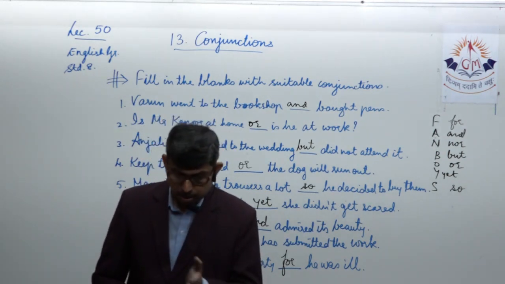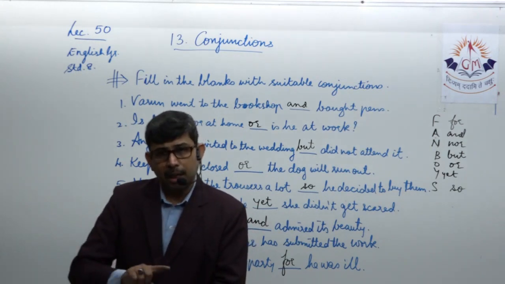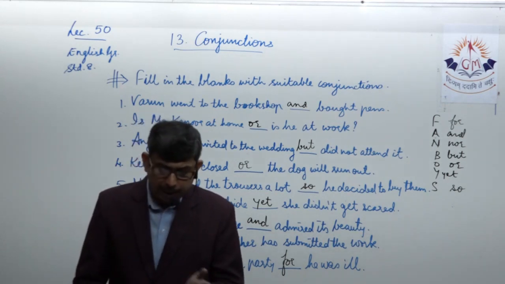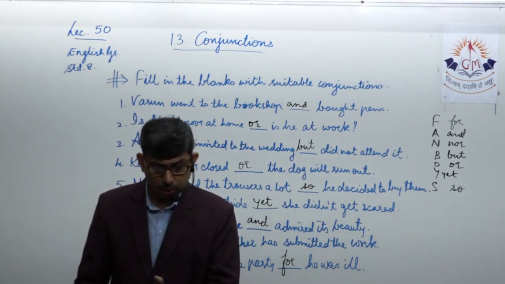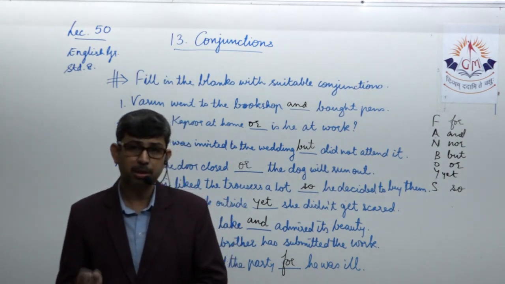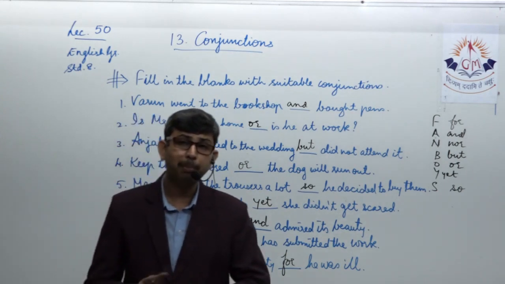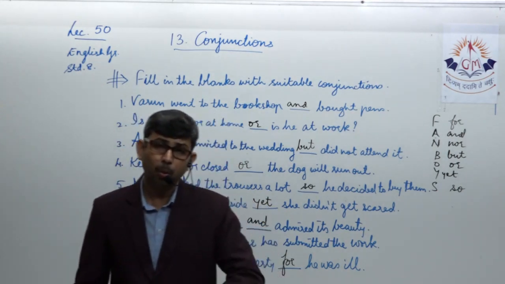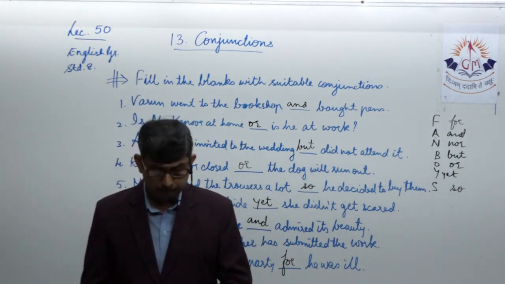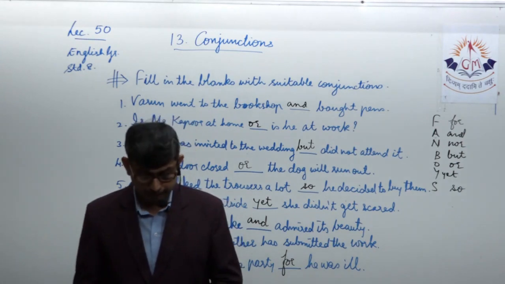The same sentence can now be written the other way around: while I was walking along the road, comma, I found this purse, and a full stop. So there are two ways of writing this complex sentence: the independent clause first and then the dependent, or the dependent first and then the independent.